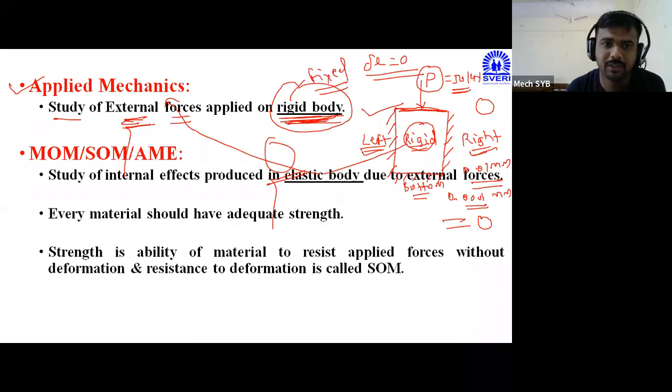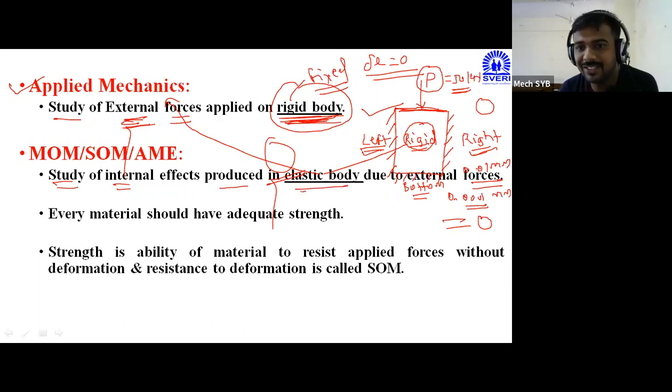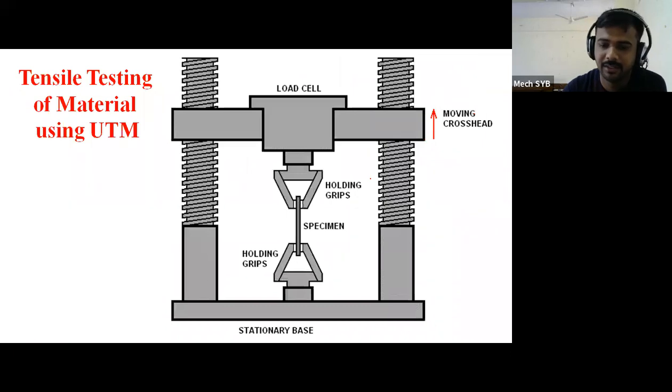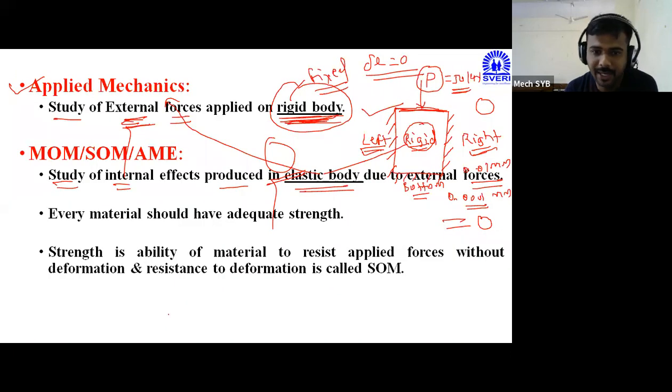Now, exactly opposite: MOM, SOM, and AME. MOM means mechanics of material, SOM means strength of material, and AME means analysis of mechanical element. Again, here I have written the definition: study of internal effects produced in the elastic body due to external forces. See, here at the bottom side, I will draw the figure.